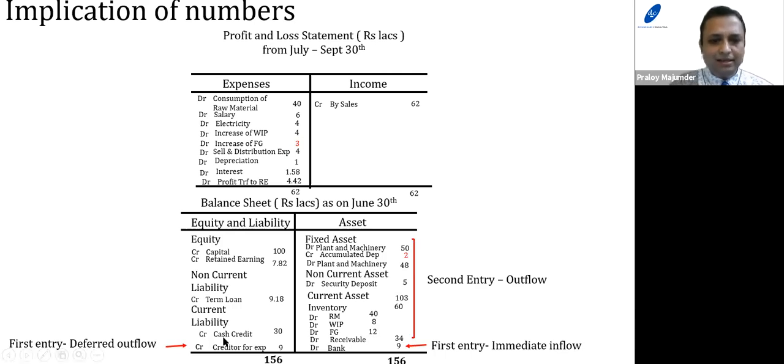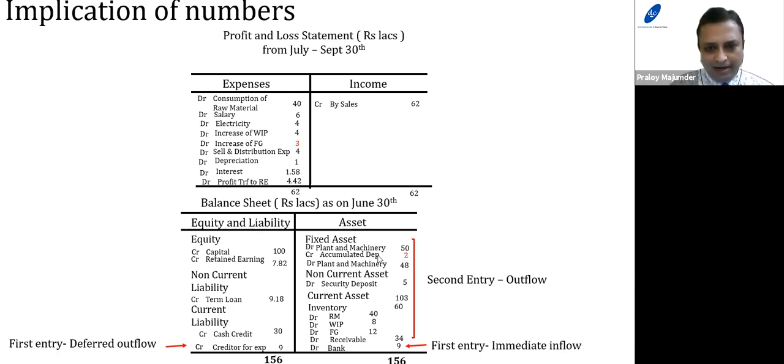All liabilities mean an inflow of funds has happened. Income is a permanent inflow, whereas expenses are an outflow, where the outflow has gone out.